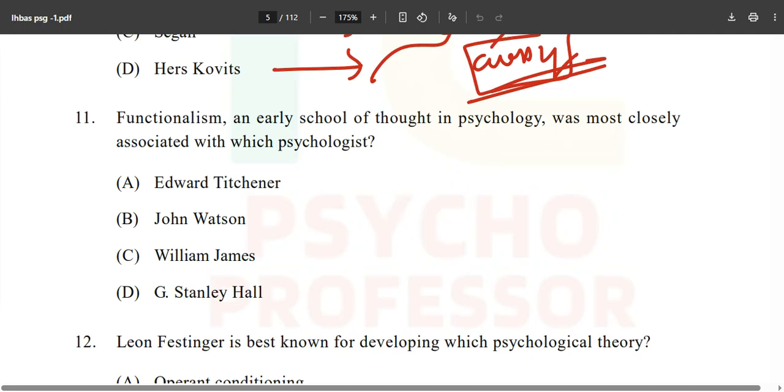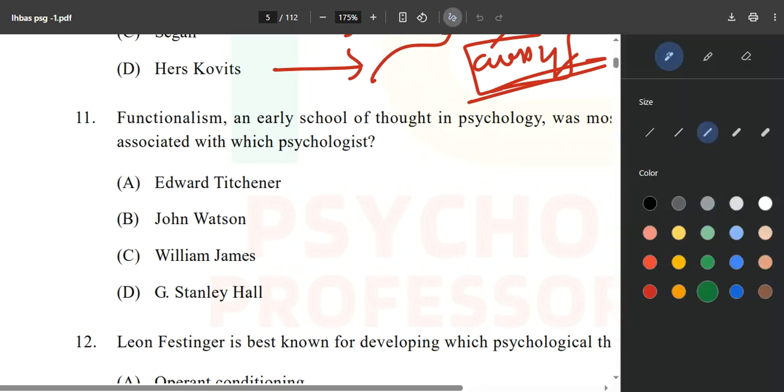Question number 11 says that functionalism, an early school of thought in psychology, was most closely associated with which psychologist? Options given are Edward Titchener, William James, Stanley Hall, or John Watson. So what is the correct answer over here? The correct answer is simply option C, William James, and he was the propounder or founder of functionalism. Now, what does functionalism talk about? It talks about stream of consciousness.